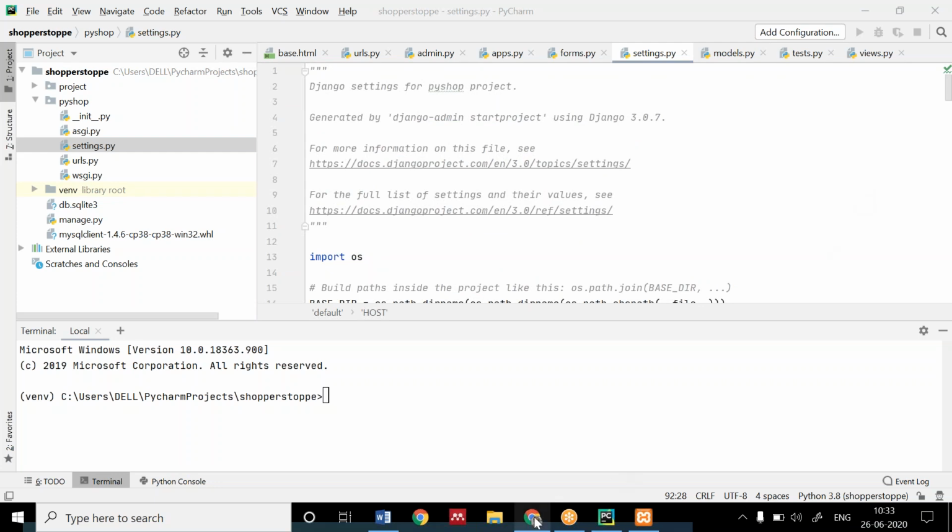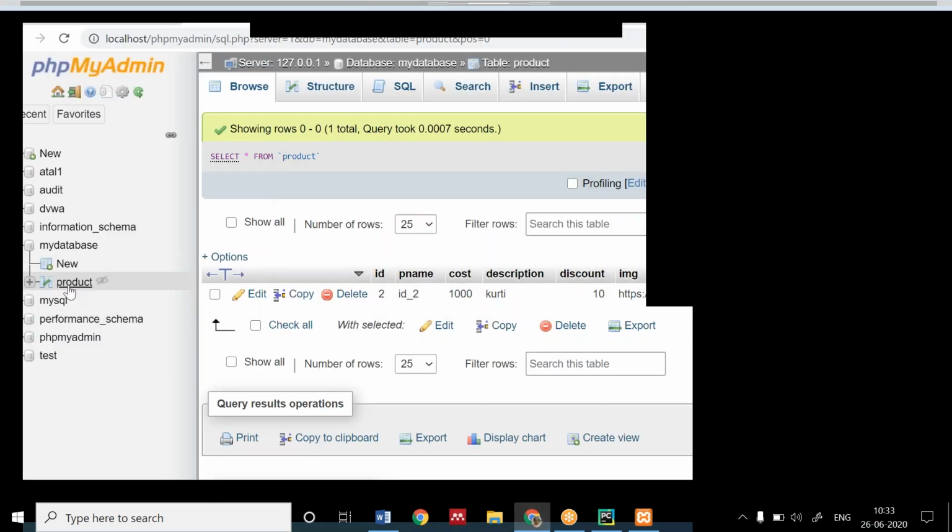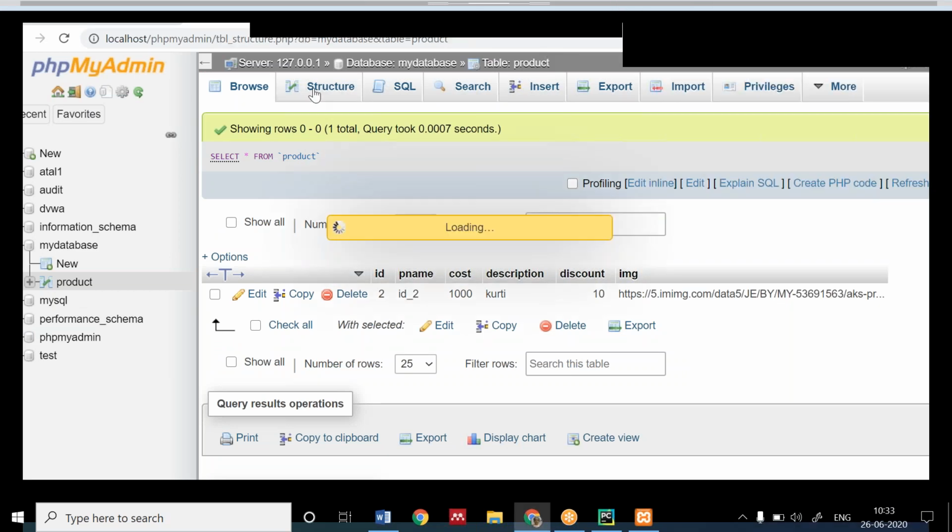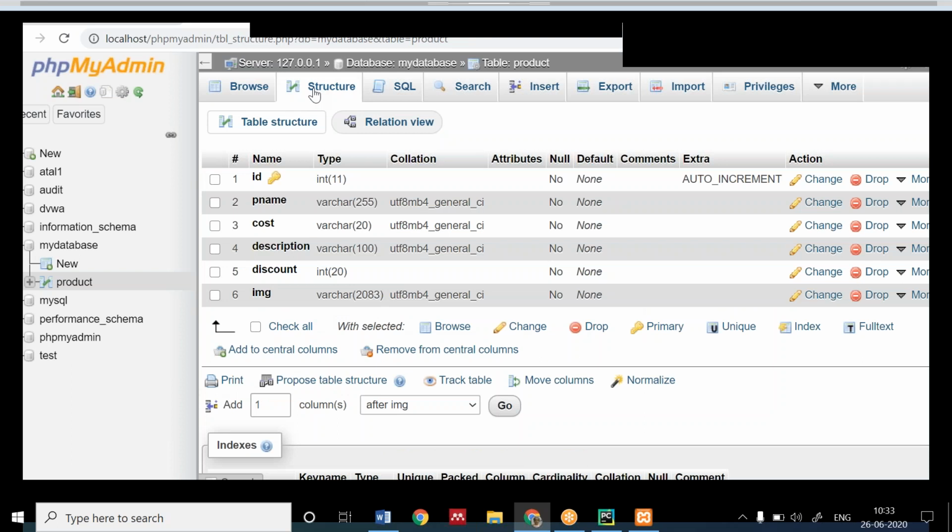Okay, Shazel, I'm showing you the table again, once more, the structure of this. I'm showing the table once more. I'm giving you fair enough time to do it.